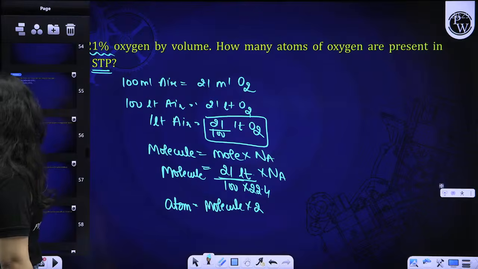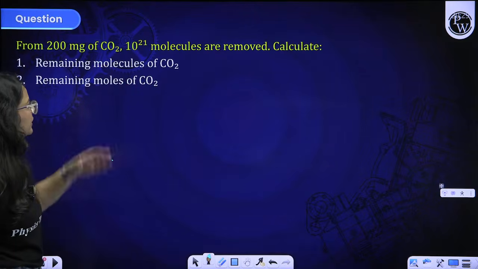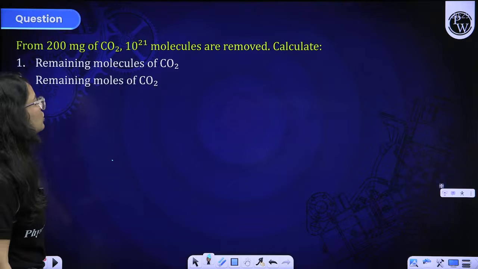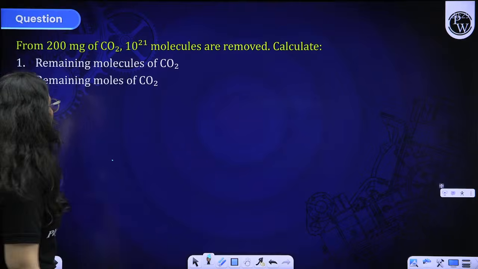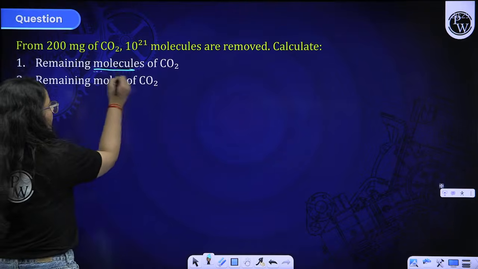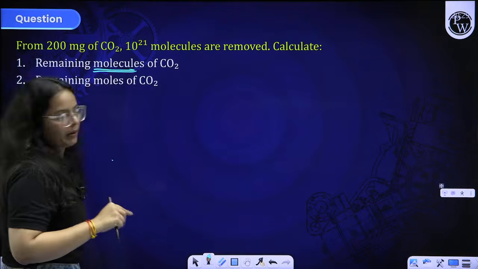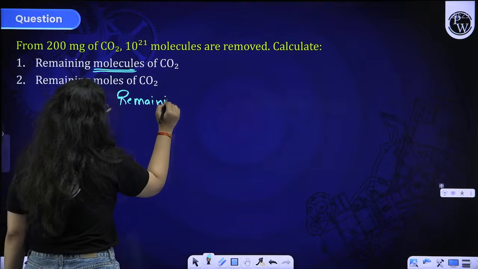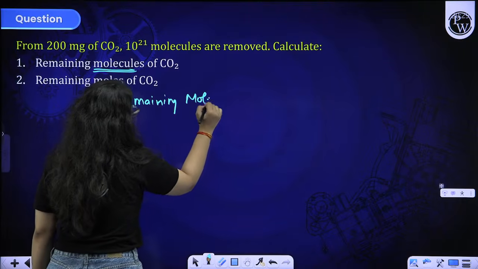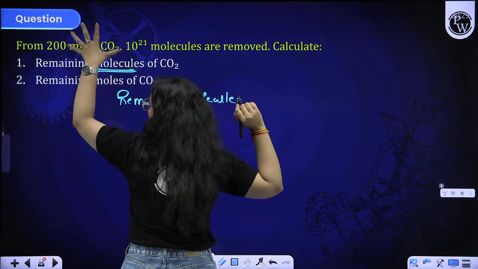These types of questions are very common. From 200 milligram of CO2, 10 raised to the power 21 molecules are removed. You have to calculate the remaining moles. If you want to find out the molecules, you have to convert both into molecule form. For the remaining molecules, you have to take the total initial molecules.